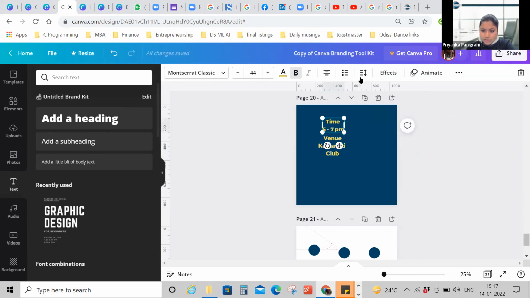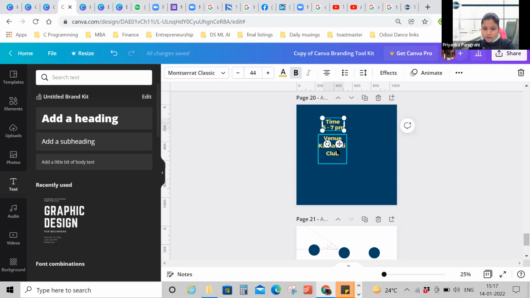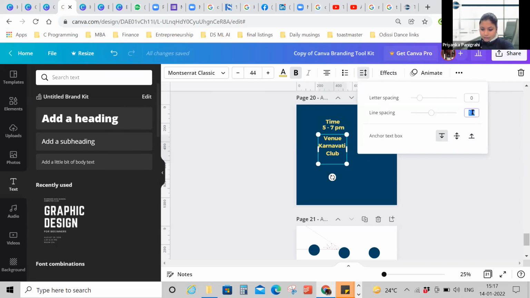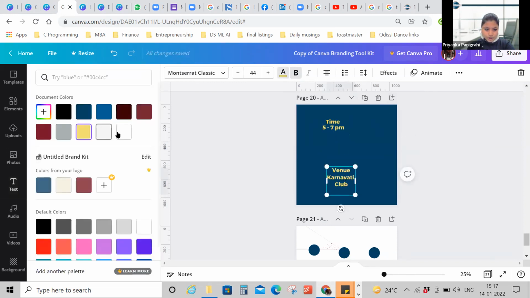What we can do is change the line spacing here also. The default line spacing will always be 1.4. You can decrease it to 1.1, let's say. So they move in closer and give the illusion that they are of one placeholder. Simply, venue can also be done like that. So you'll be able to fit in things and they will appear as if they are different things. Like time will appear separate from venue without drawing a line and taking less space. Now next is, let's suppose all of this was white.